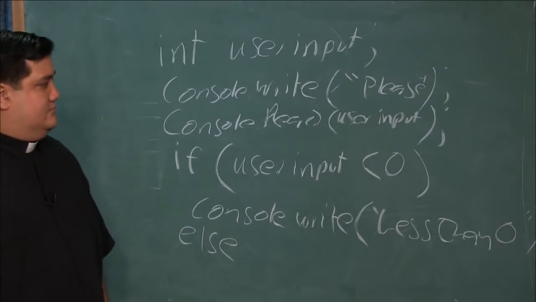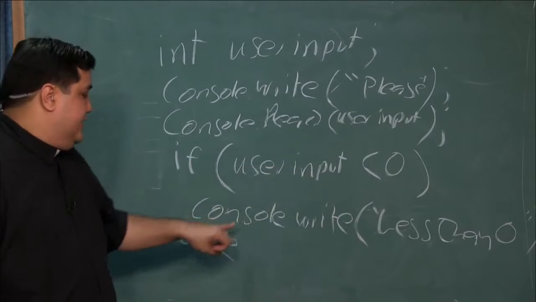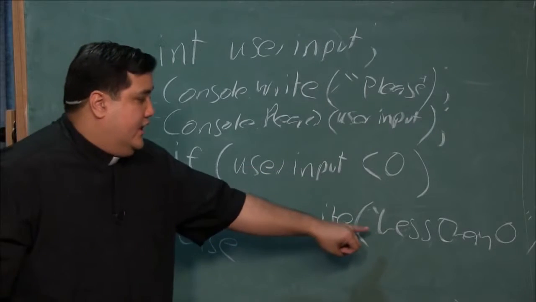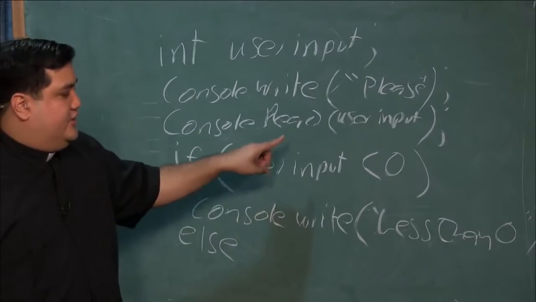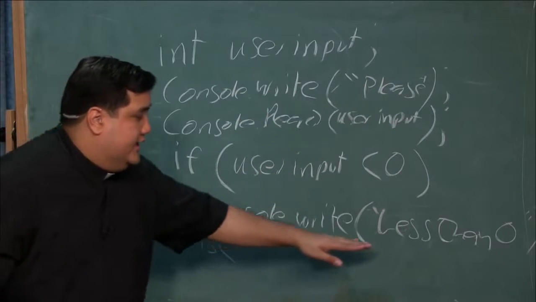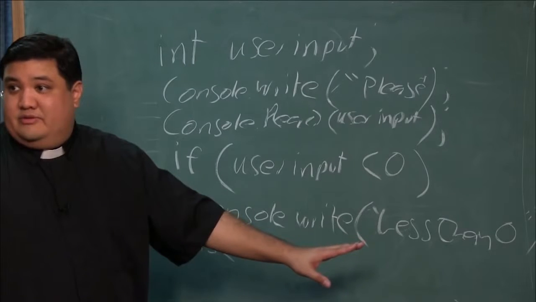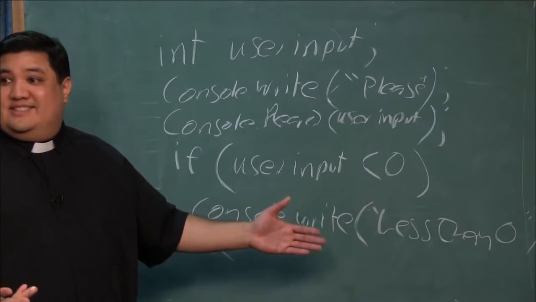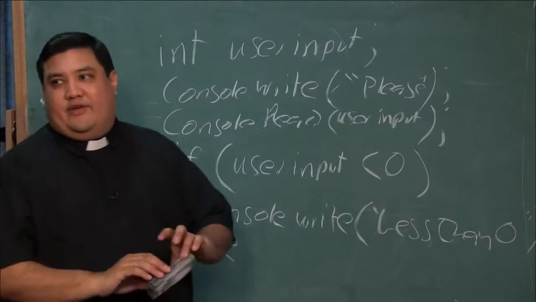Let's take that. So is 5 less than 0? No. It's not. So it's not going to write less than 0. It's going to go down to the else, and the else would be greater than 0. Correct? Yes, it would give me whatever that error is if it was incorrect. Exactly. So that's as simple as we can make the if-else statement.